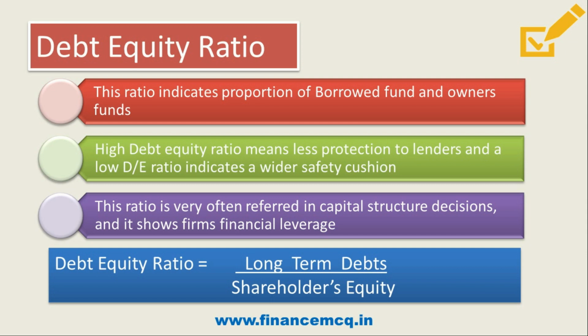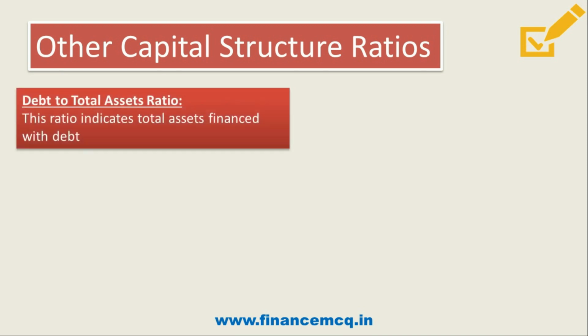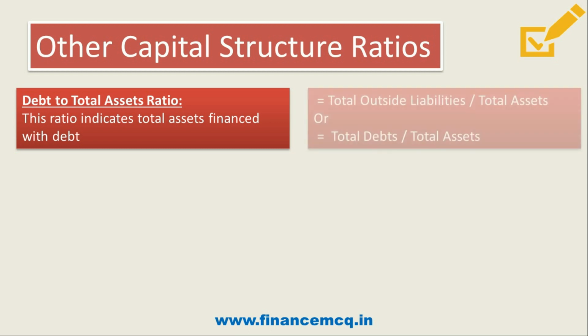So I hope this debt equity ratio is clear to everyone. Let's move on to the next ratio. Now friends, let's talk about other capital structure ratios. The first one is debt to total asset ratio. This ratio indicates total assets financed with the debt. That is, what is the proportion of your total assets which is financed from your debt capital. The formula is total outside liability upon total assets. And friends, it can also be calculated as total debts upon total assets.